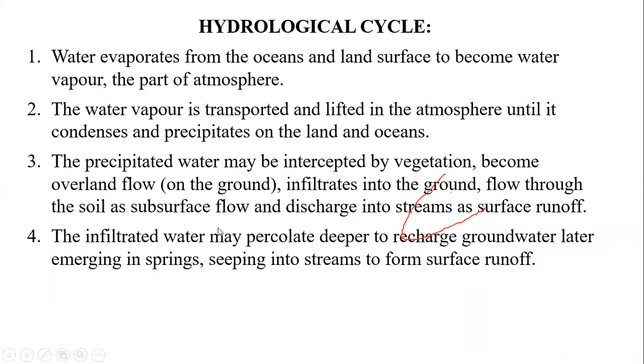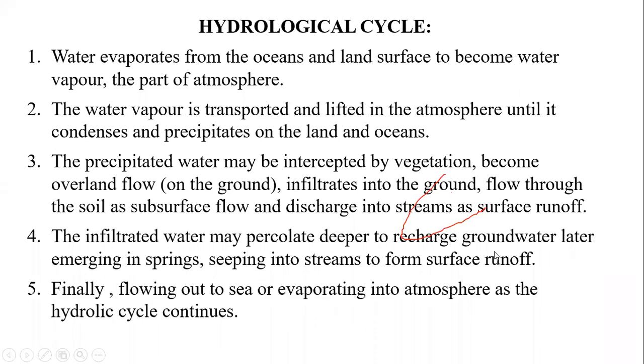Then the infiltrated water, which has moved in the vertical downward direction into the soil crust, in the earth crust we can say, may percolate deeper to recharge the groundwater and later emerge in springs and seep into the streams to form a surface runoff, and finally flow out to the sea or evaporate into the atmosphere as the hydrologic cycle continues.